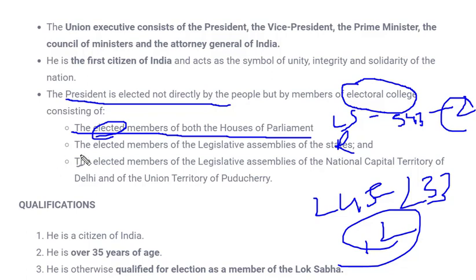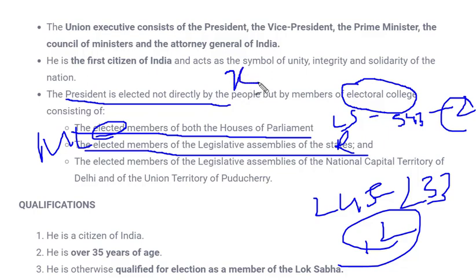Next, the electoral college members are the elected members of the Legislative Assembly of each state. It goes similarly over here also. As we know, the MLAs or members of the Legislative Assembly in any state can be any number, so X is the number, plus 1. The nominated member of the Legislative Assembly of a state cannot participate and is not a member of the electoral college responsible for electing the president.